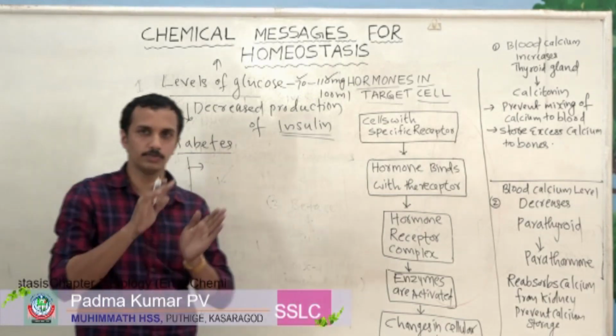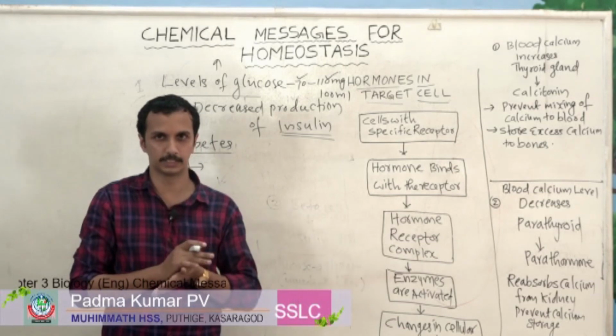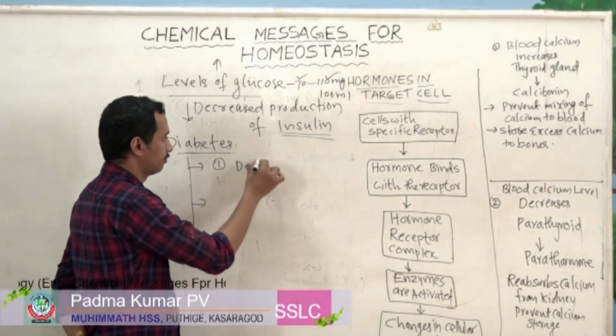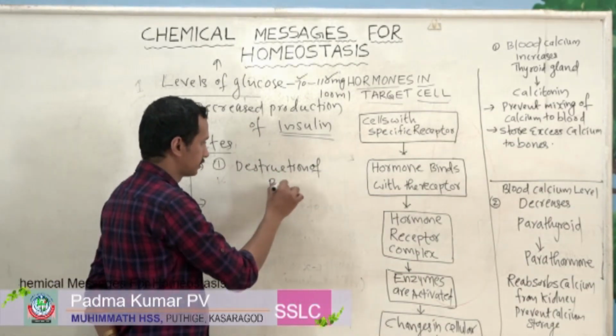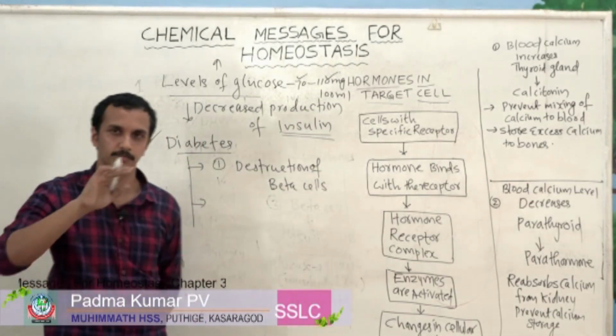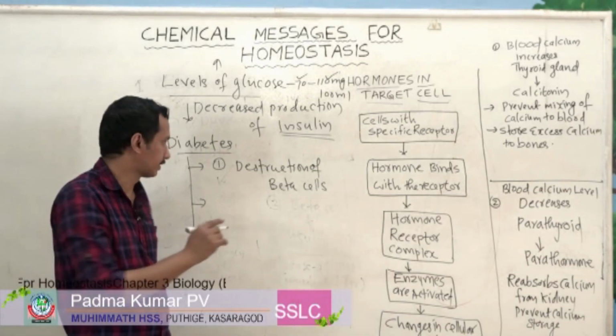There are two reasons for diabetes. So first, destruction of beta cells in pancreas. Destruction means damage, damage of beta cells in pancreas.